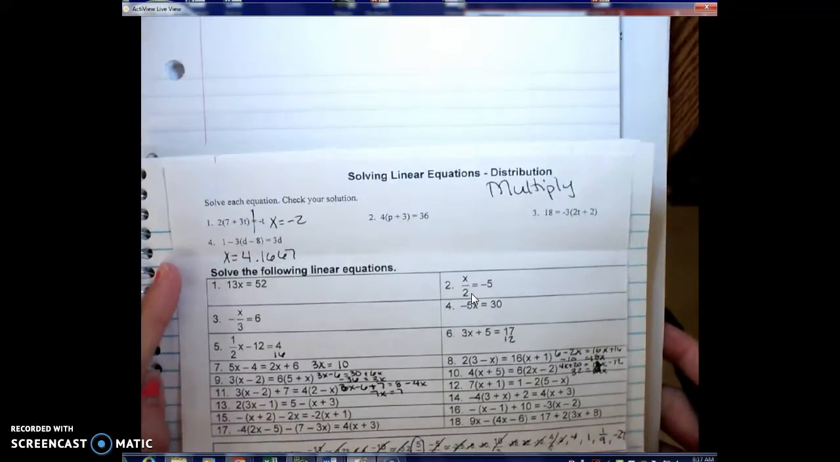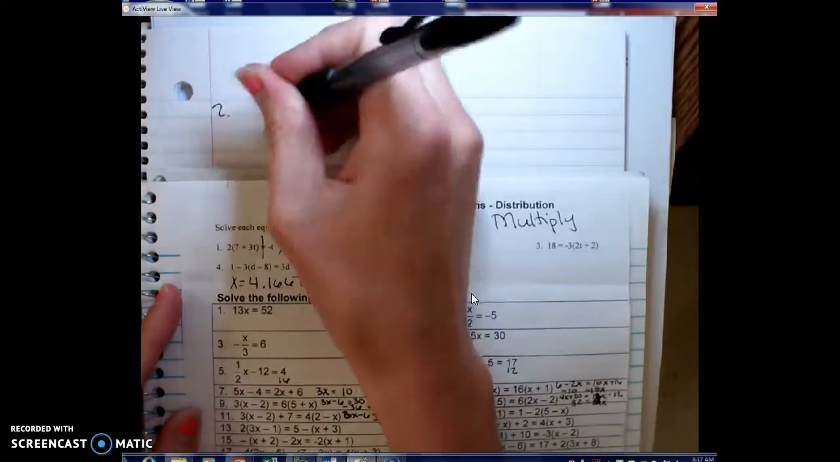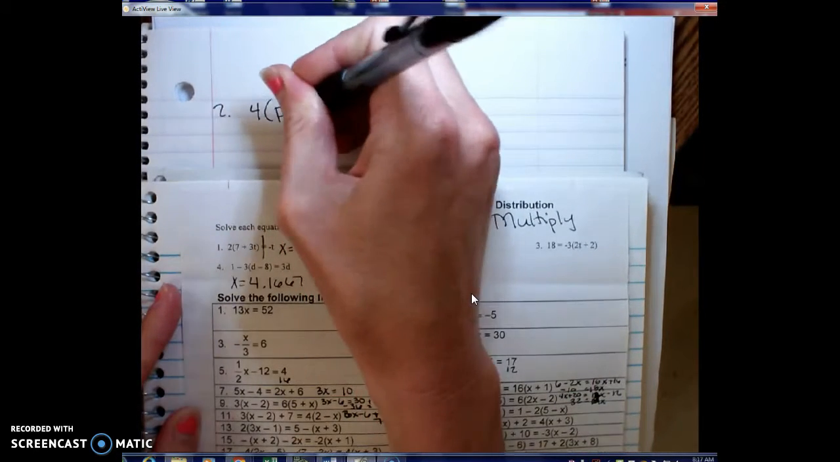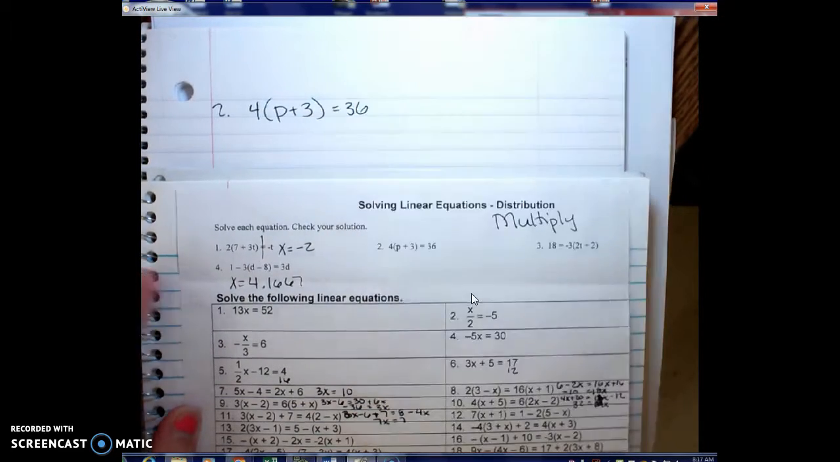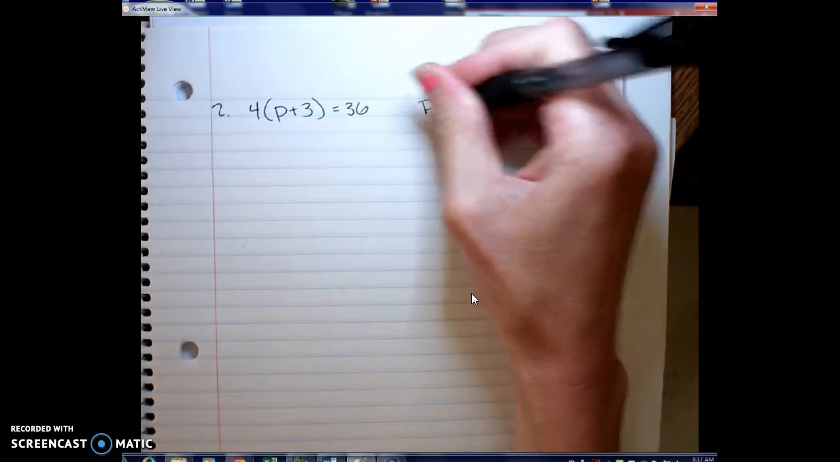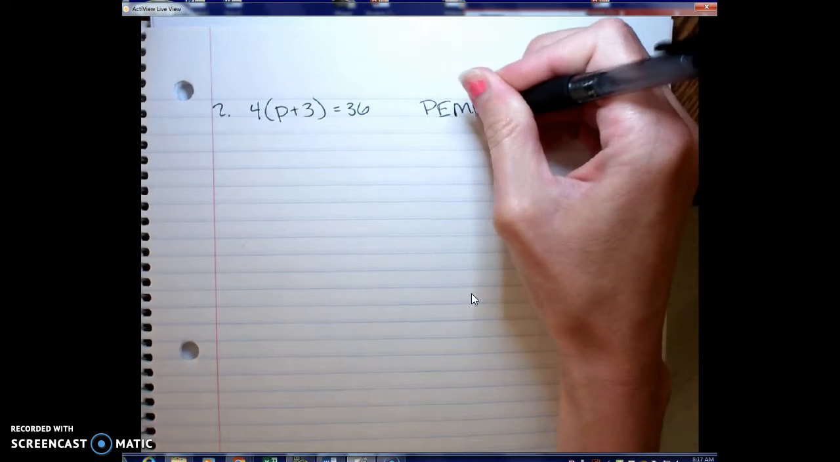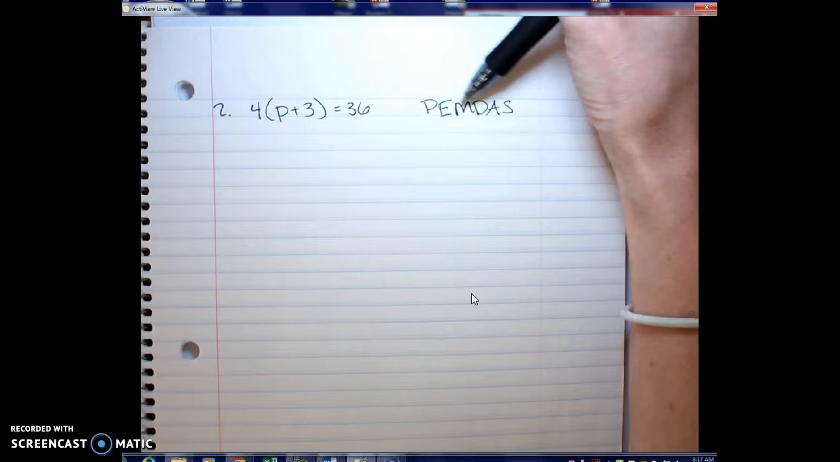Okay, so looking on your worksheet, again, problems 2 and 4, starting with problem number 2. We have 4 times (p plus 3) equals 36. As we do this, we are basically going through and doing our order of operations. We talked about last week, the first thing you want to do is your distribution. If you think of your PEMDAS, your order of operations, you want to take care of that parentheses or that multiplication piece first.